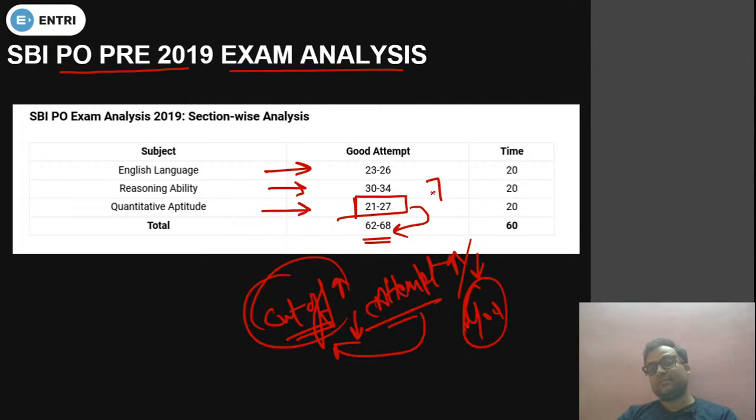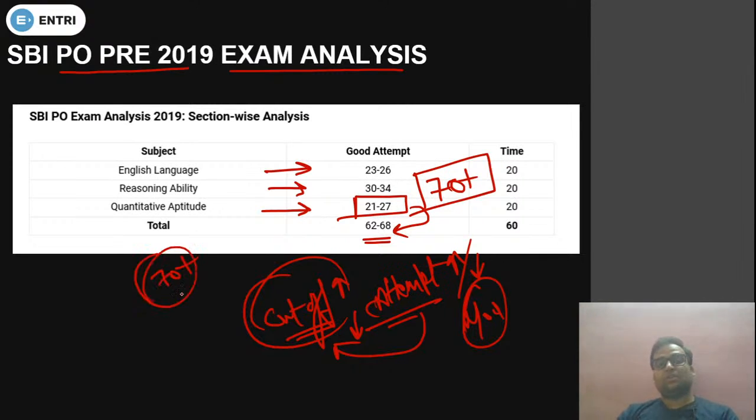So I can say that maximum students would have attempted 70 plus questions. Yes, 2 is the correct answer, Vani. A maximum student would have attempted 70 plus questions. So it totally depends upon the level. Do not set your target before going to the examination. Why? Because if you set the target, you will flush your exam. You will be under pressure and you will not be able to perform well in your examination. So do not set a target before going to the exam.